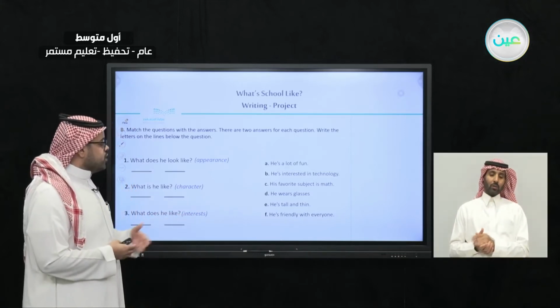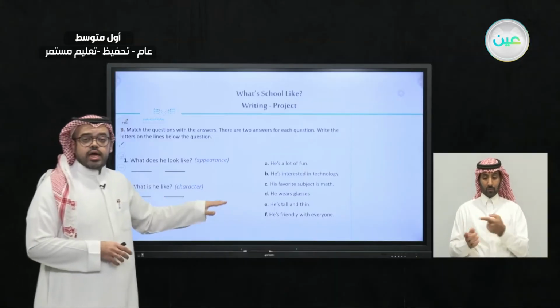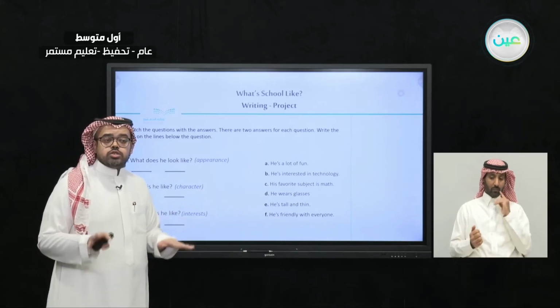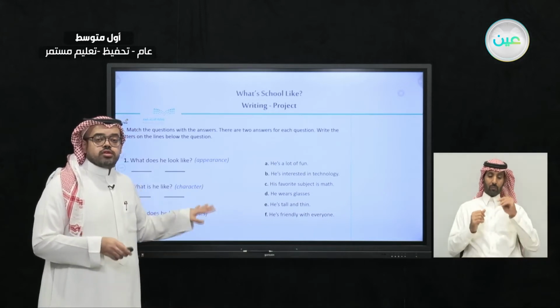So here, let's read the answers before we choose. The first one is A, he is a lot of fun. Number B, he is interested in technology. C, his favorite subject is math. D, he wears glasses. E, he is tall and thin. And the last one, F, he is friendly with everyone. So now we have the answers, and what we need to do is choose the answer that relates to each question.